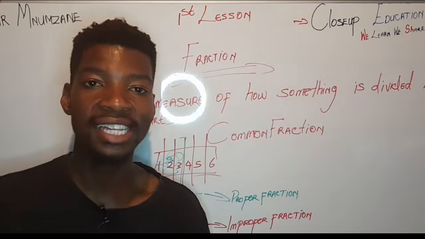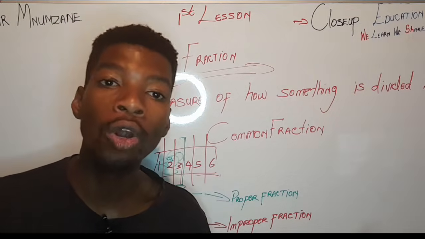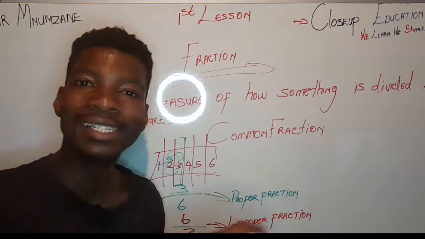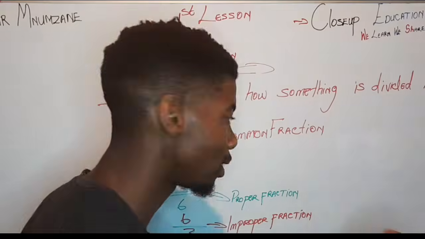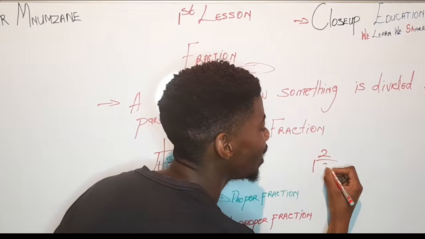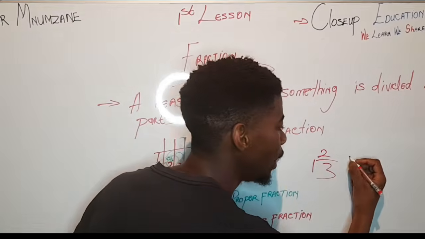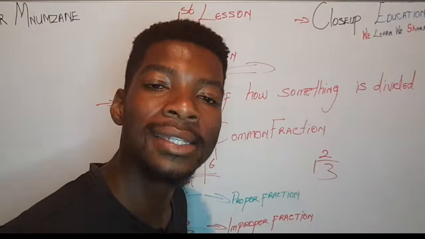Then we have our third type of fraction, which is the mixed number. It has a whole number and a proper fraction. So it looks like this: 1 and 2/3. Maybe like this. Then this is called a mixed number.